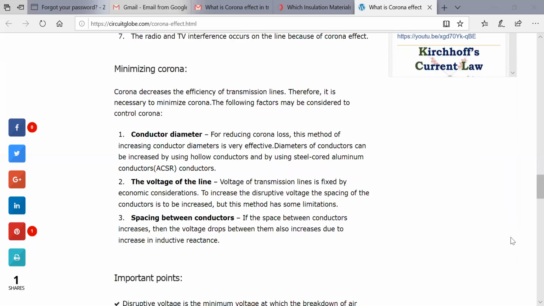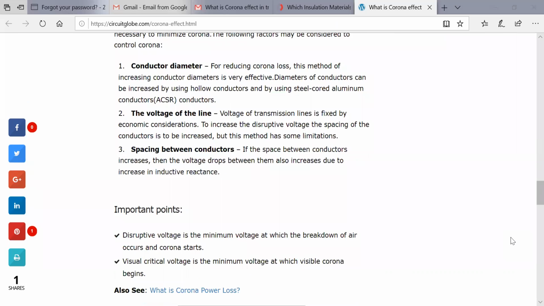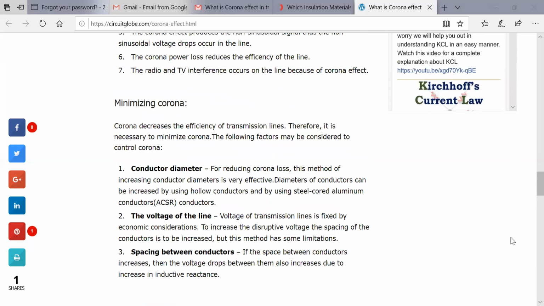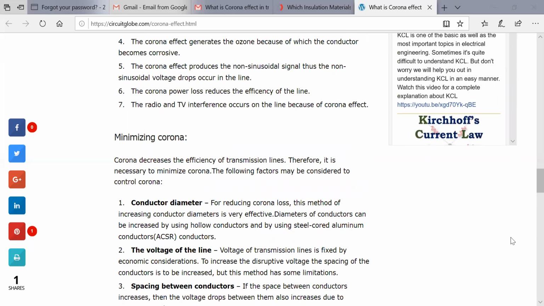Then we have to see how we are going to minimize the corona. Corona decreases the efficiency of the transmission line, and obviously because vibration will be there, glow will be there, noise will be there.